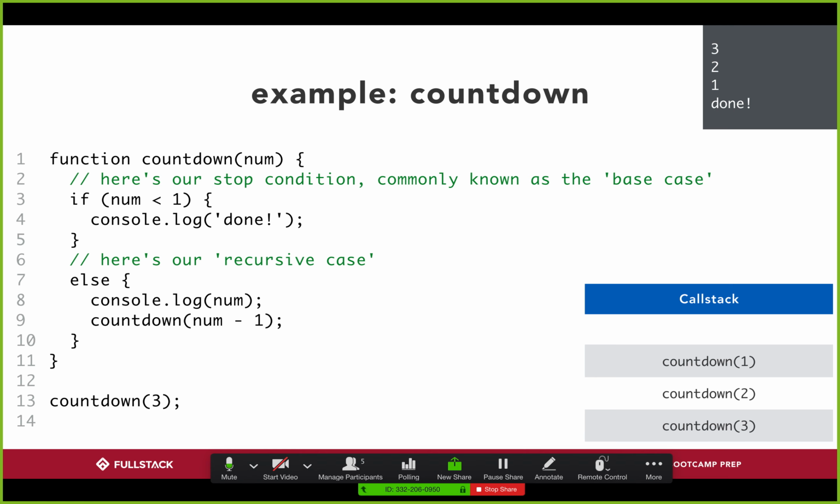And don't get too hung up on the terminology here. Does the flow of the code make sense to you? Okay. Great.